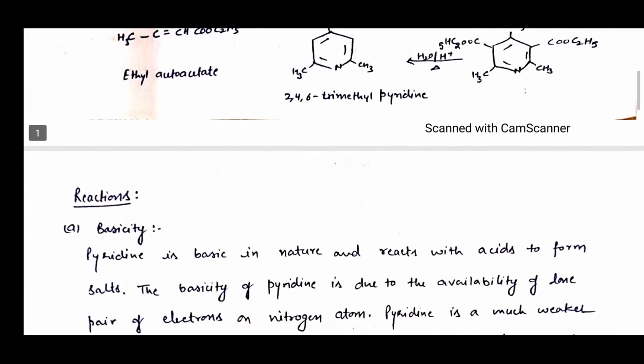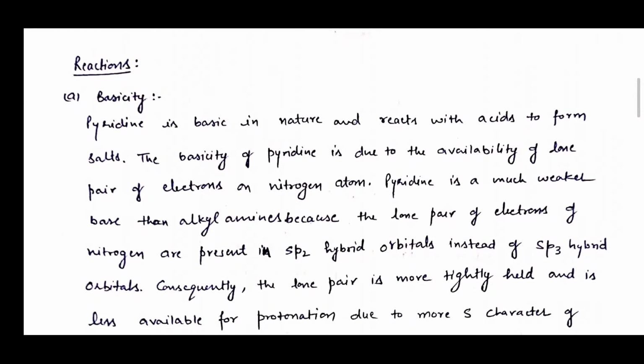Now, what are the different reactions of pyridine? First is basicity. Pyridine is basic in nature and reacts with acid to form salt. The basicity of pyridine is due to the availability of the lone pair of electrons on the nitrogen atom. Pyridine is a much weaker base than alkylamine because the lone pair of electrons on nitrogen is present in sp2 hybrid orbitals instead of sp3 hybrid orbitals.